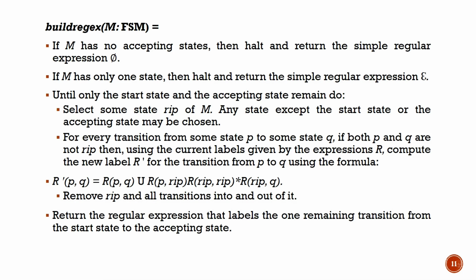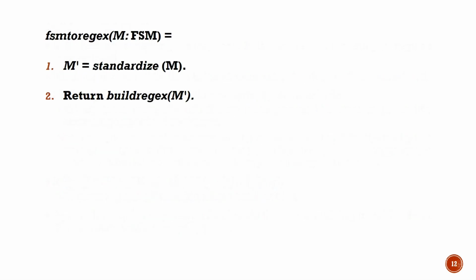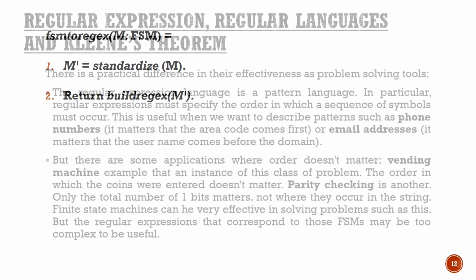So what to do? You have to select the rip state and apply the formula R dash of P comma Q will be equal to R of P comma Q union R of P to rip, R of rip to rip whole star, then R of rip to Q. This will be repeated till you remove all the states. Once you are left with your start state and the accepting state, whatever transition you have obtained will be your regular expression. That is, the algorithm has two parts: one is standardizing, the other is building the regular expression.